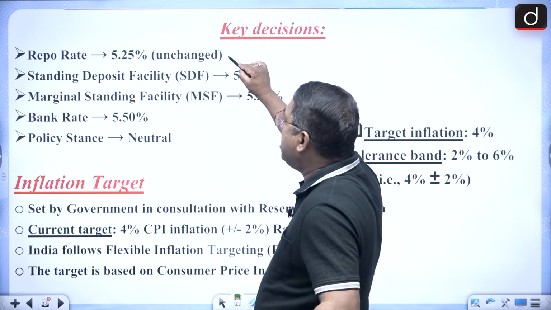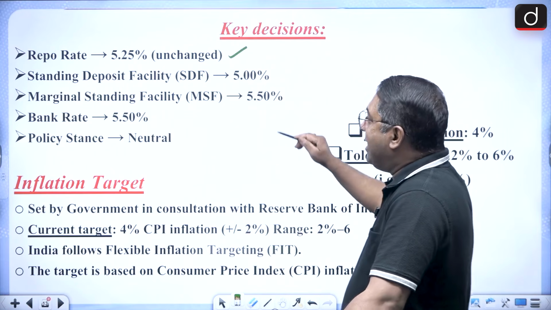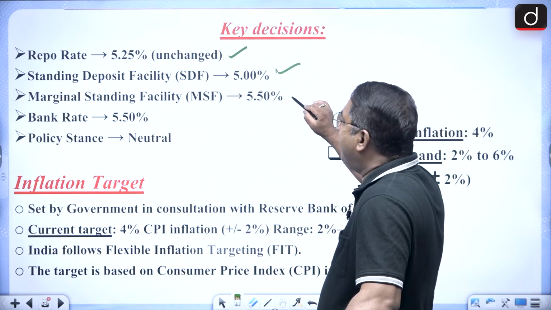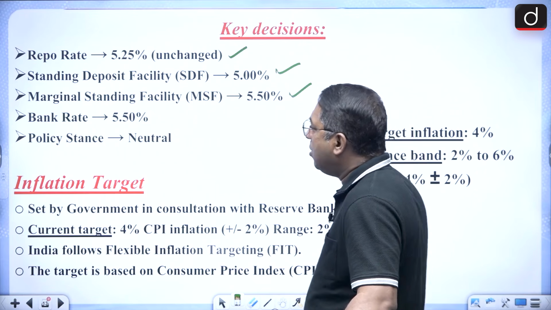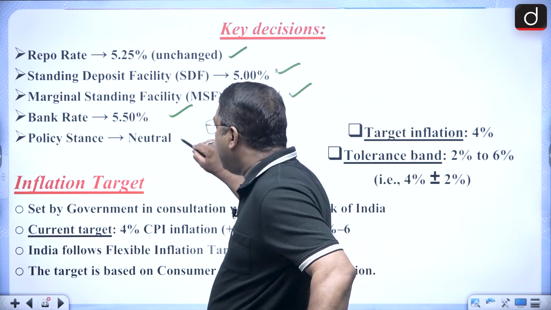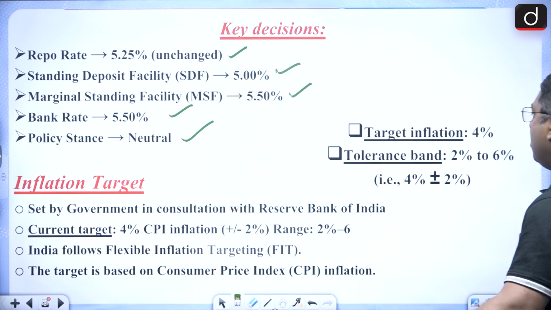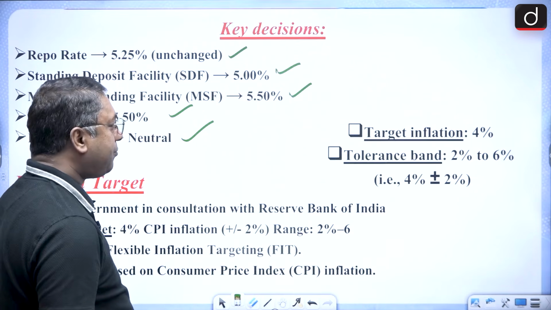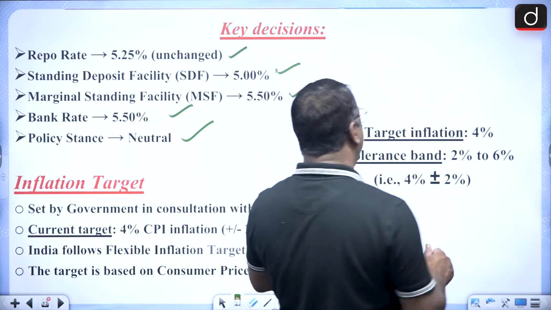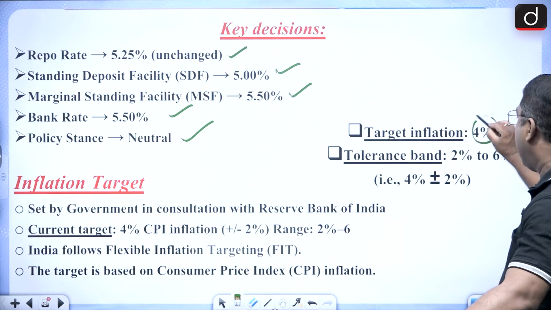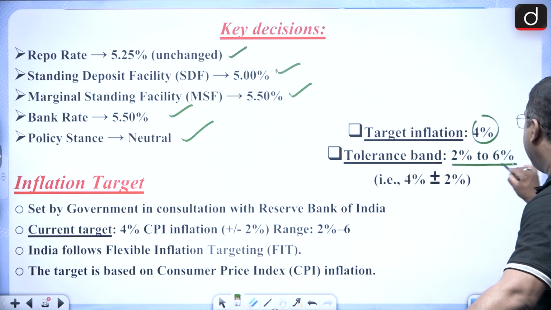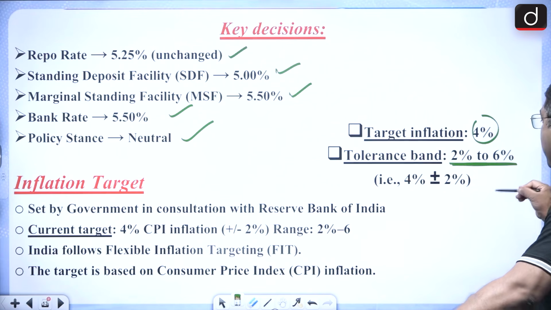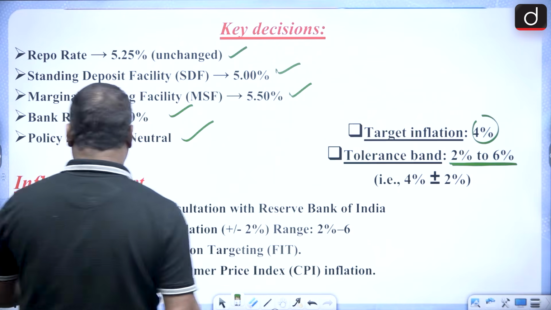Repo rate, it remained unchanged, 5.25%. Standing deposit facility, it remained at 5%. Marginal standing facility, MSF, 5.50. Bank rate, 5.50. Policy stance will be neutral. Okay? And the target inflation will be 4%. And what will be the tolerance band? It will be 2% to 6%. That is 2% to the lowest side and 6% to the highest side.